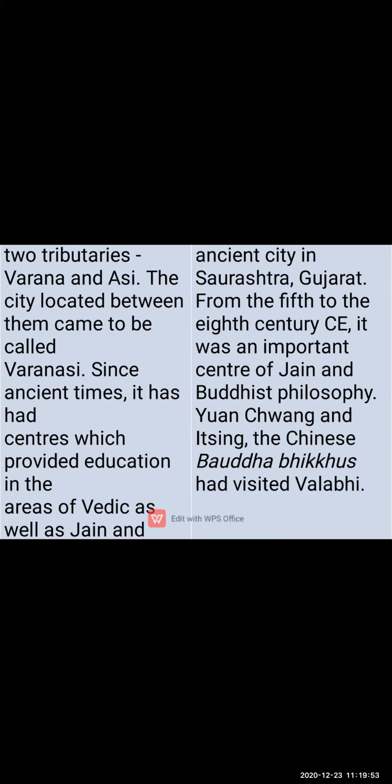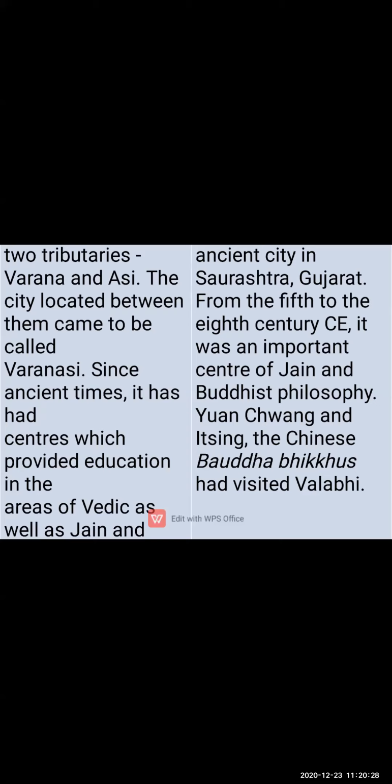Then the third one is Vallabhi. Vallabhi was an ancient city in Saurashtra, in Gujarat. From the 5th to 8th century, it was an important center of Jain and Buddhist philosophy.